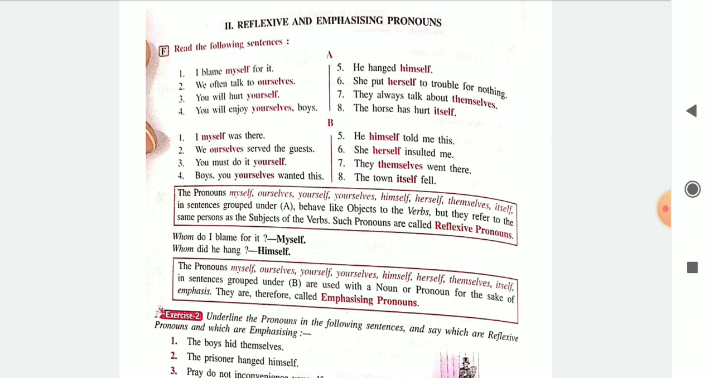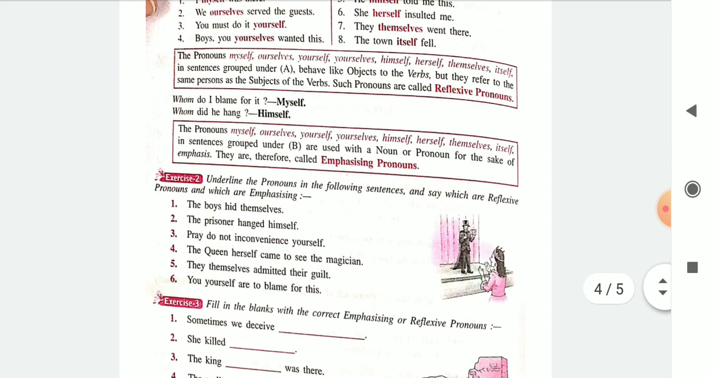She herself made this for me. She made this for me by herself. I hope you understood now the difference between reflexive and emphasizing pronoun. We have exercise 2 here, which will help you to understand. Very quickly, if you want, I can just tell you which is reflexive and which is emphasizing. It will be better if you do it on your own, but at least one sentence I'll do for you.